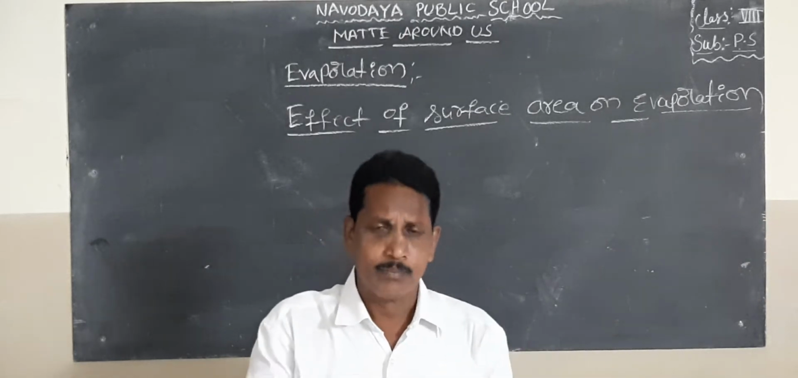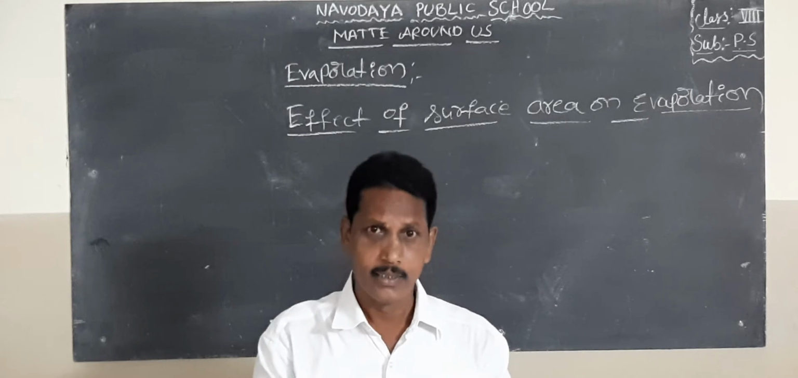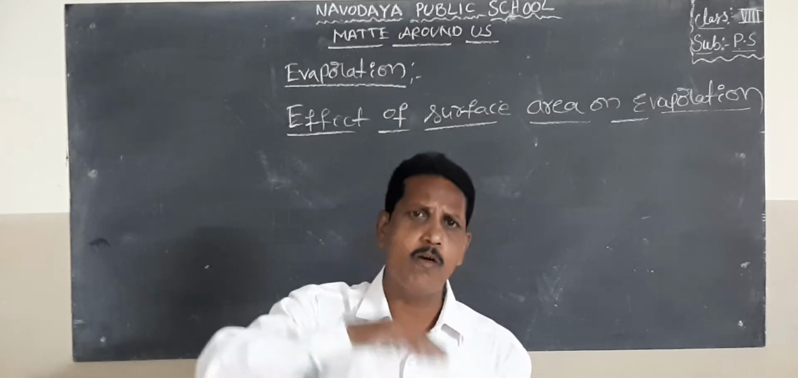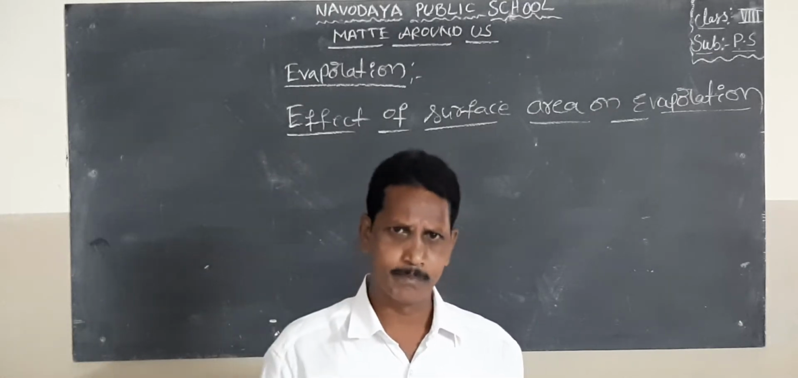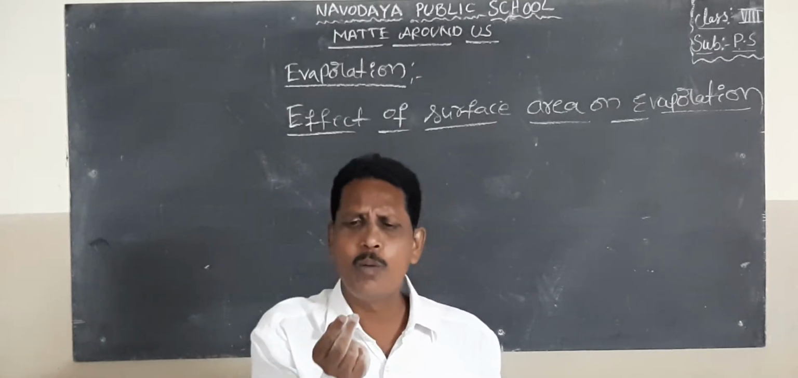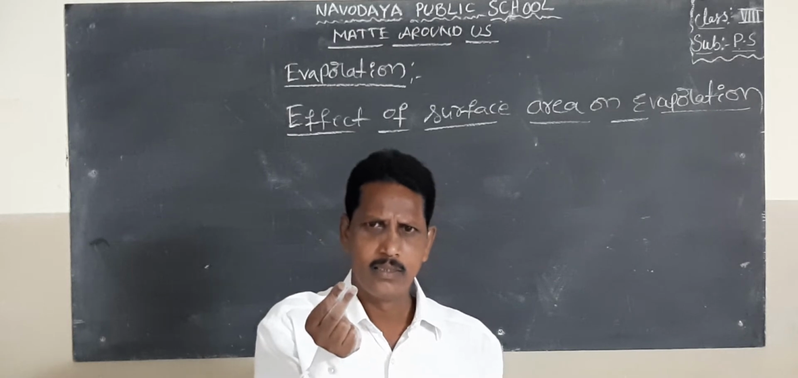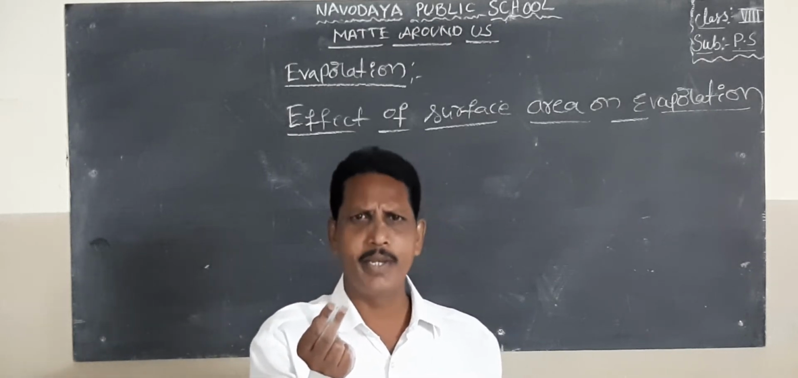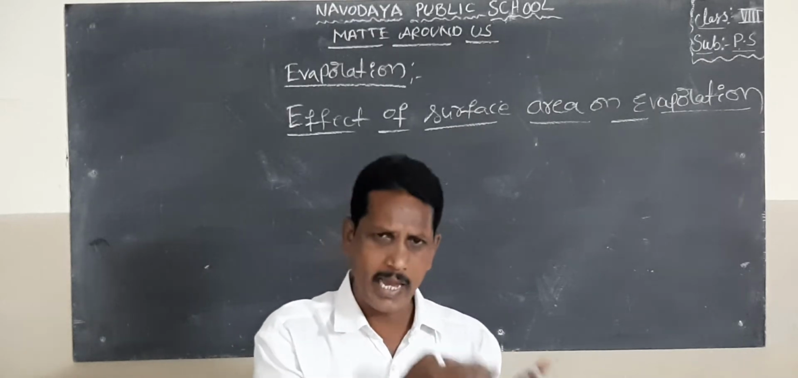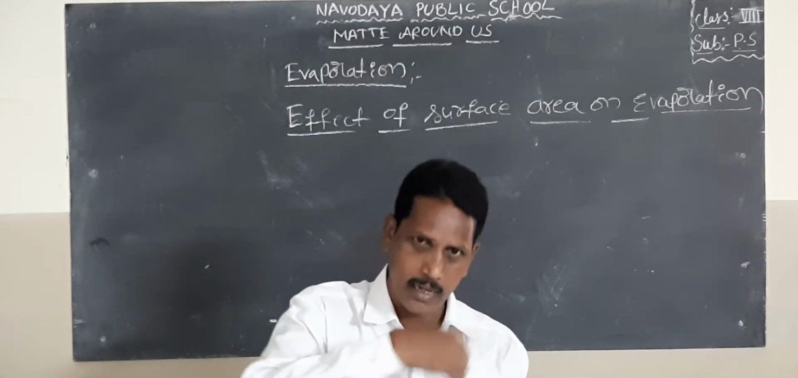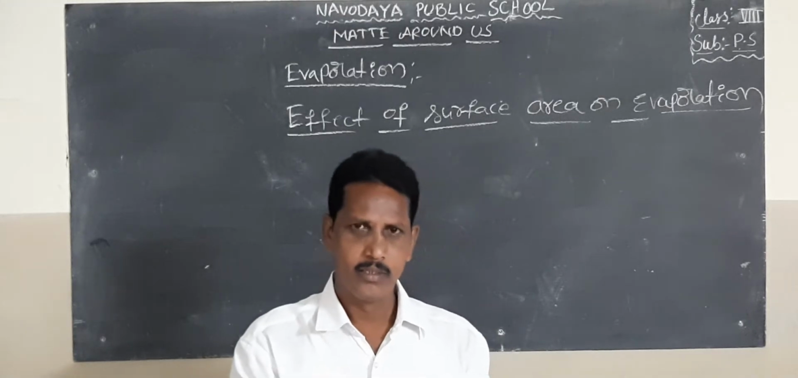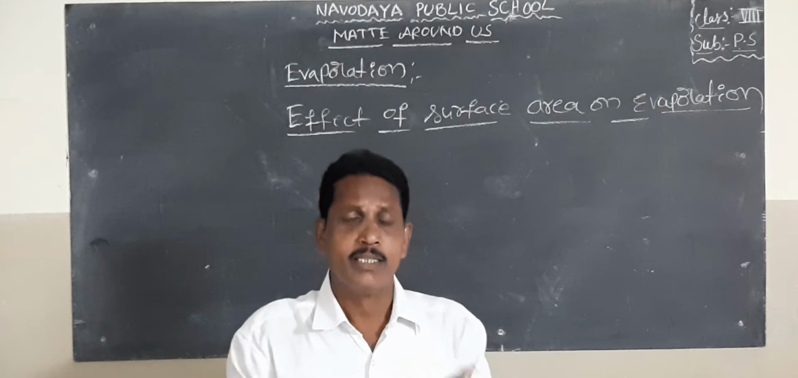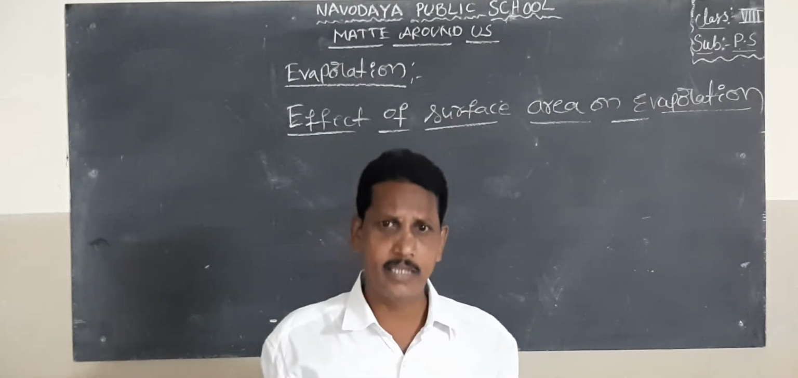So here the surface area increases, and the process of evaporation also increases. The test tube has a small surface area. The water in the test tube evaporates very slowly compared to water in the china dish. So evaporation depends on the surface area.